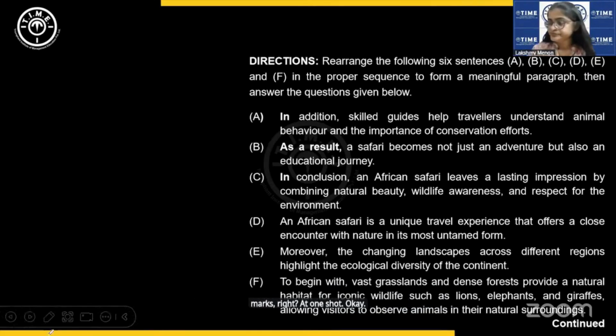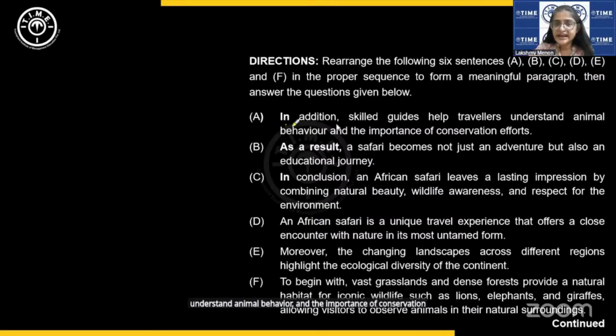Okay, so let's read. In addition, skilled guides help travelers understand animal behavior and the importance of conservation efforts in addition to something. So this cannot be the starting sentence for sure, and we are talking of guides. Okay, as a result of something. These patterns you have to keep in mind. A safari becomes not just an adventure but also an educational journey. As a result of maybe this.